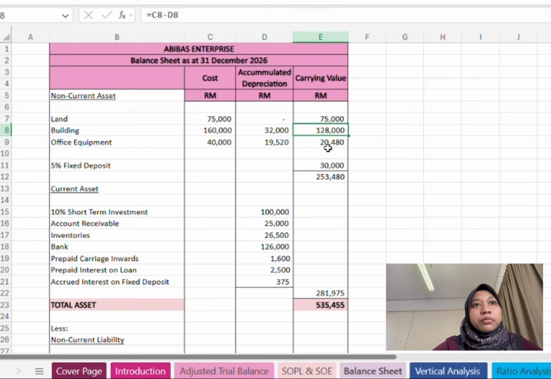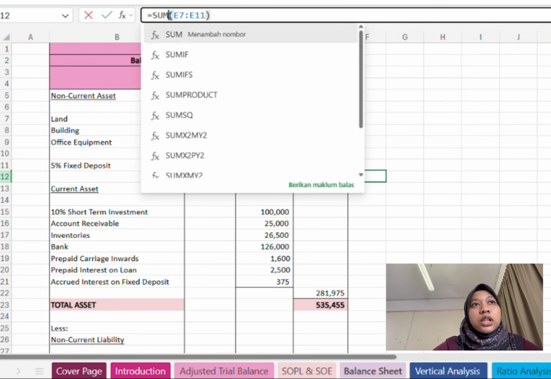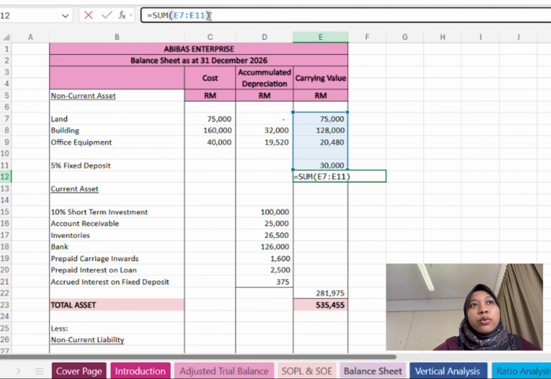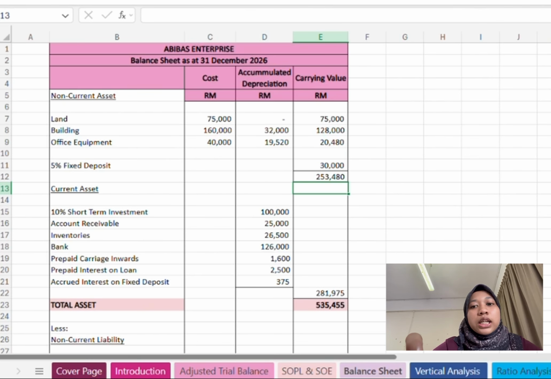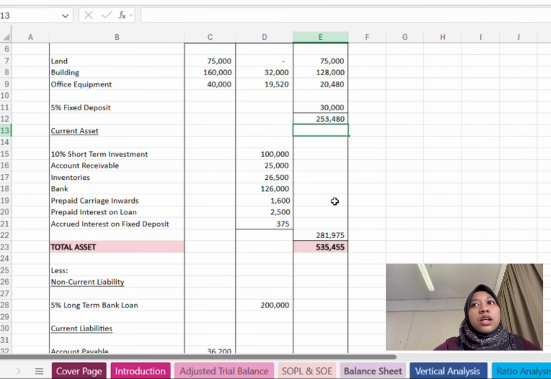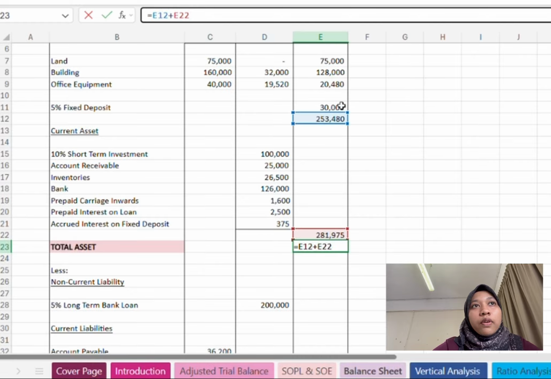For the total non-current assets here, we use the SUM formula to add the values from E7 to E11, and the same for the total assets, we add the values of E12 and E22.